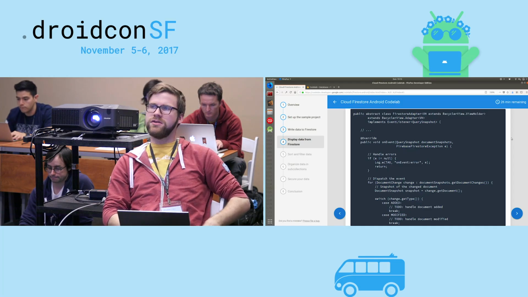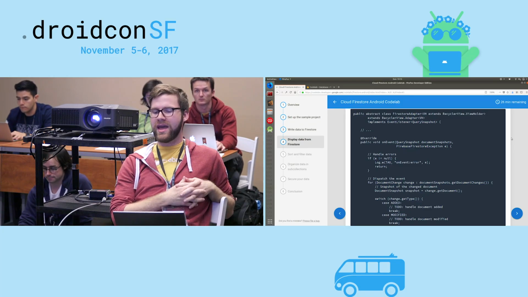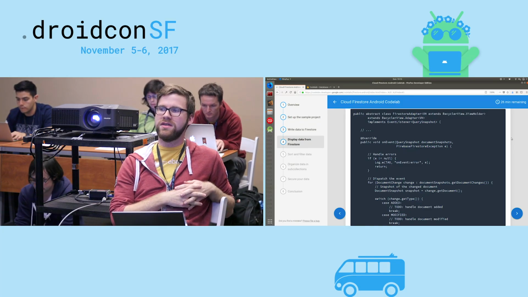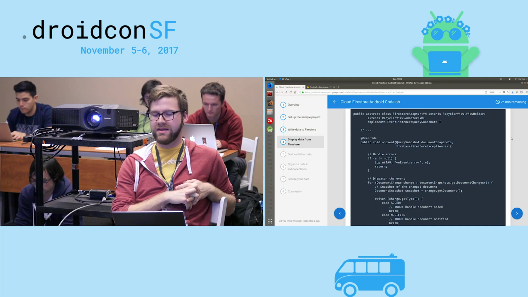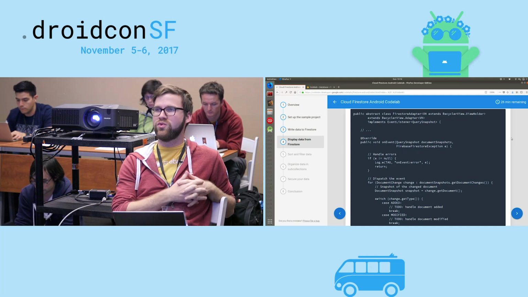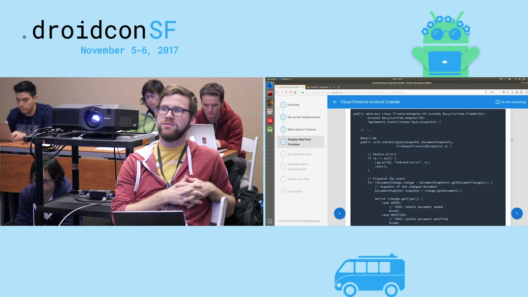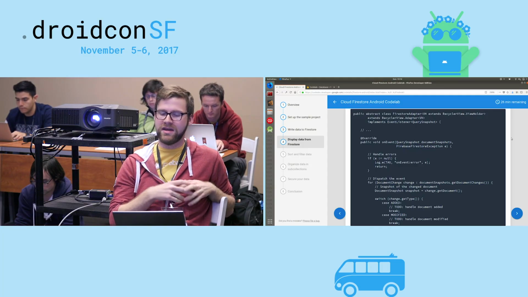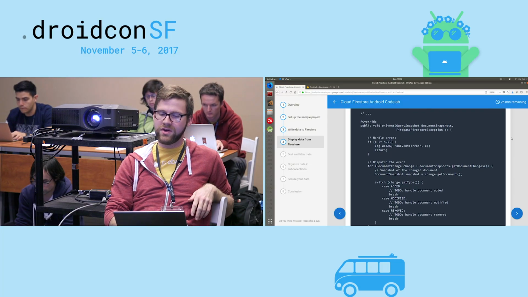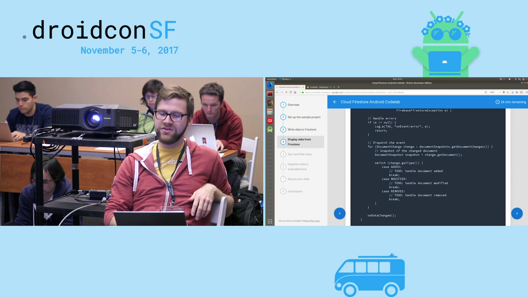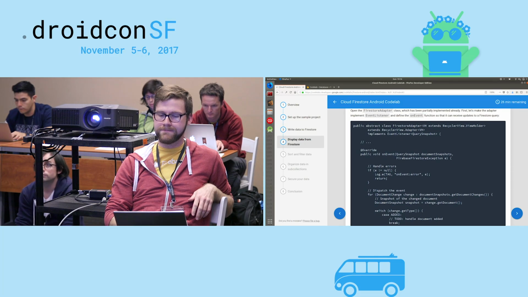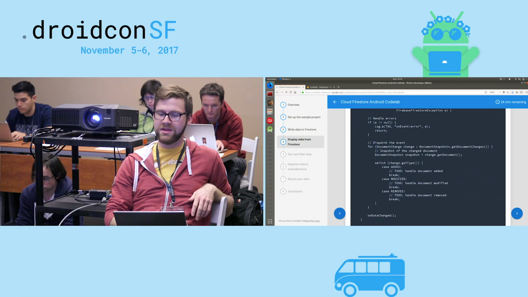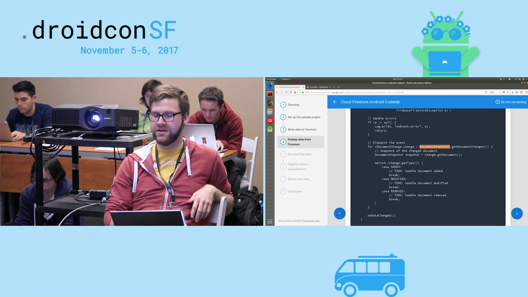So we're going to create a recycler view, and a recycler view is going to be really handy because it's going to work with another part of this, which is Firebase UI. And Firebase UI is a handy library that can make it really easy to render out UI components based on Firebase data. So we'll implement our recycler view, and we'll handle changes right here, which is we'll get back document snapshots from Cloud Firestore, which is going to be a bunch of changes.